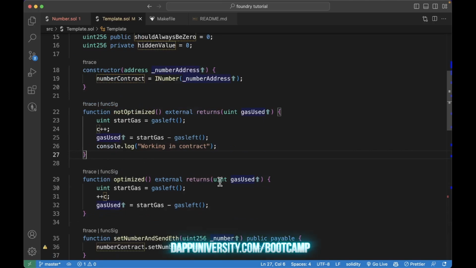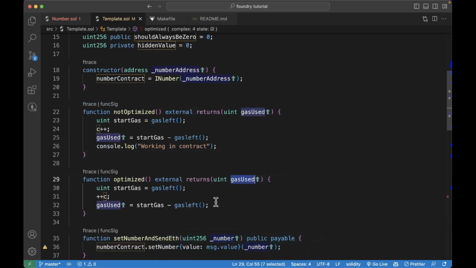So optimized, it returns a uint variable gasUsed, and gasUsed is just defined here, so we don't have to declare it anywhere else. We can just say gasUsed equal to this. We can very simply calculate the gas usage by saying the start gas will be this gasleft function.